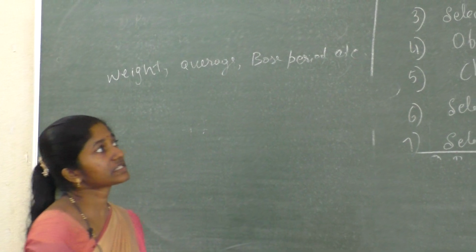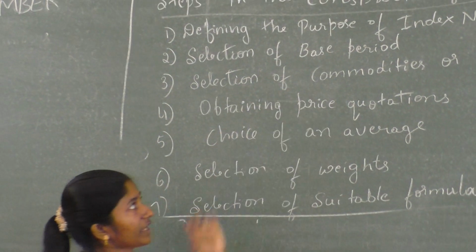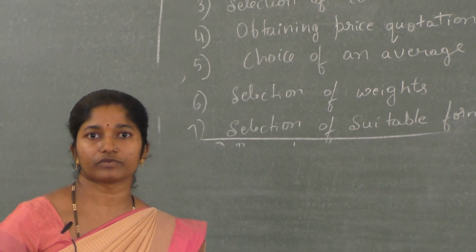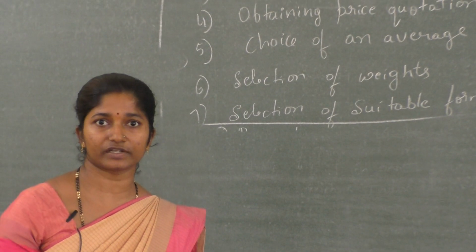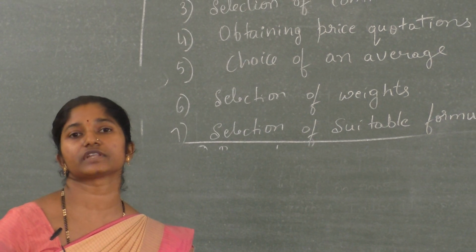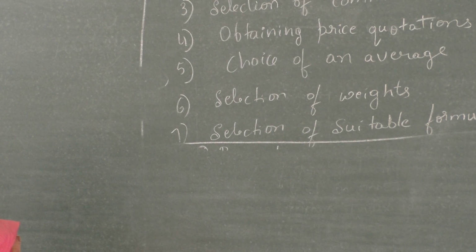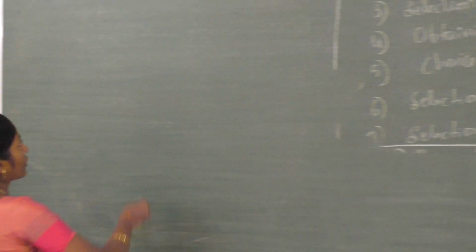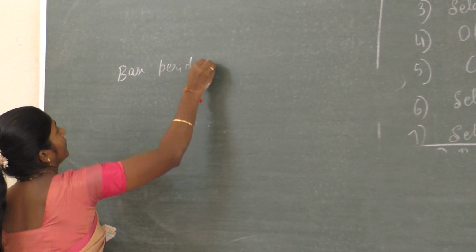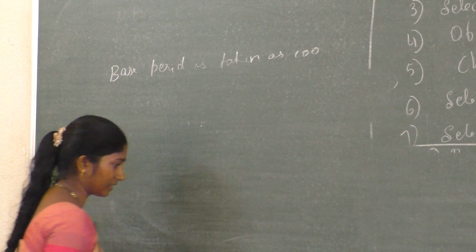Next, second one, selection of the base period. So the base period, the comparison. What is the base period? The year which is compared with the other, that is called the base period. We have discussed this in the last class. The base period is always taken as 100.